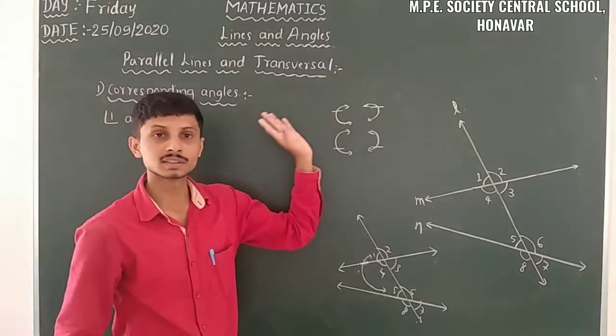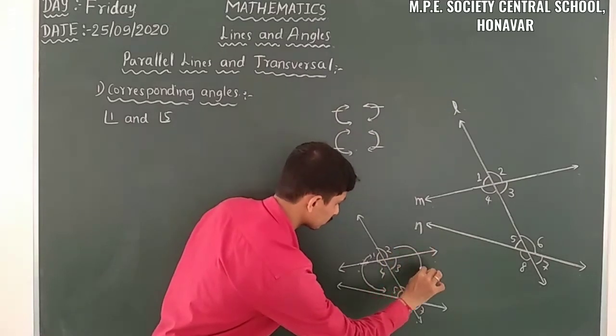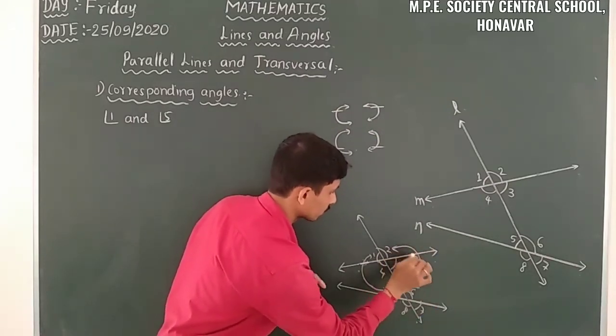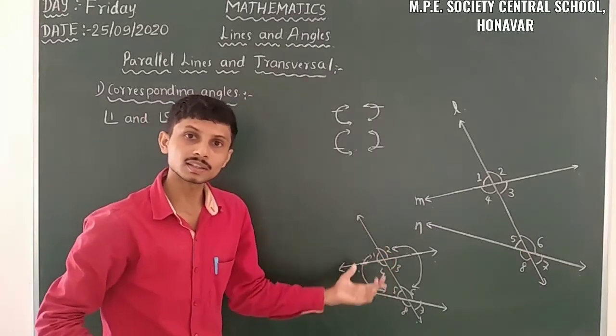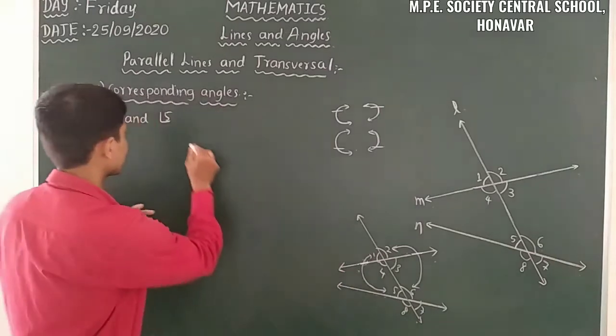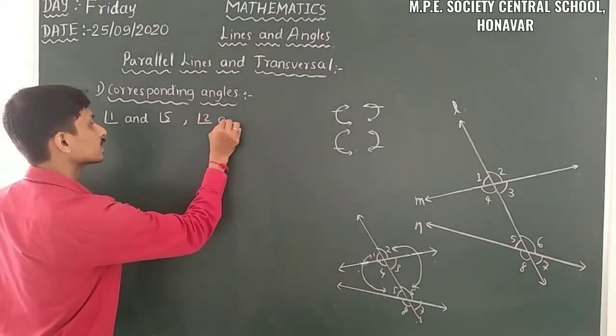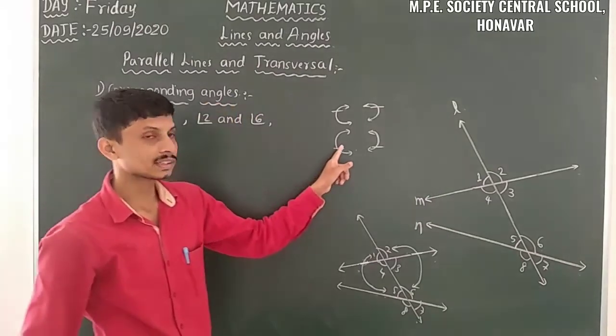So let us take this one. Here, what are the corresponding angles formed? 2 and 6 are the corresponding angles. Then let us take this one.